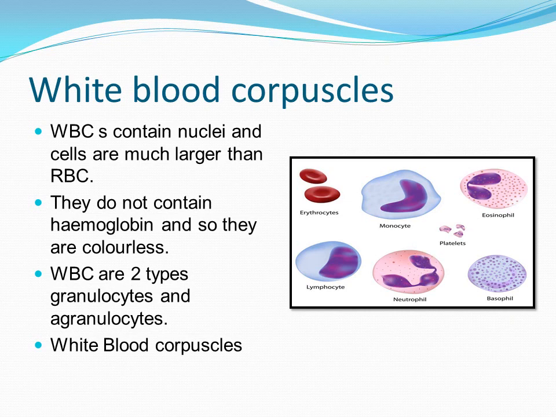The special characteristic of this neutrophil is that the nucleus or the granules can be stained by both acidic and basic dyes. Neutrophils are also phagocytic in nature. And they count 50 to 70% of the